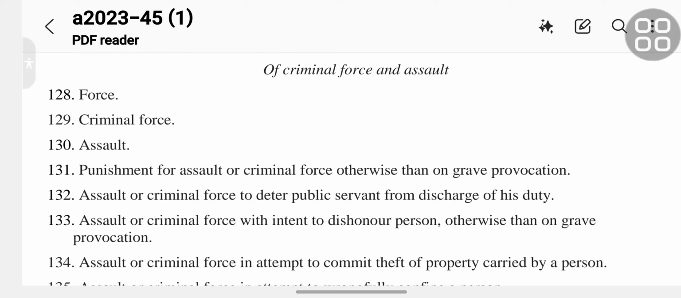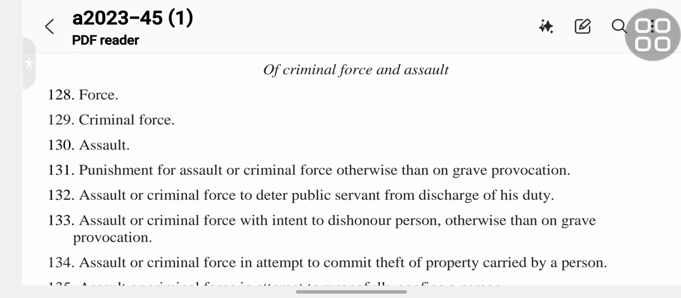129 criminal force. 130 assault. 131 punishment for assault or criminal force otherwise than on grave provocation.